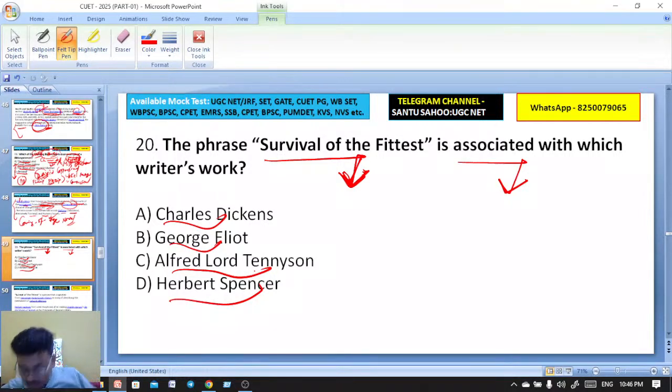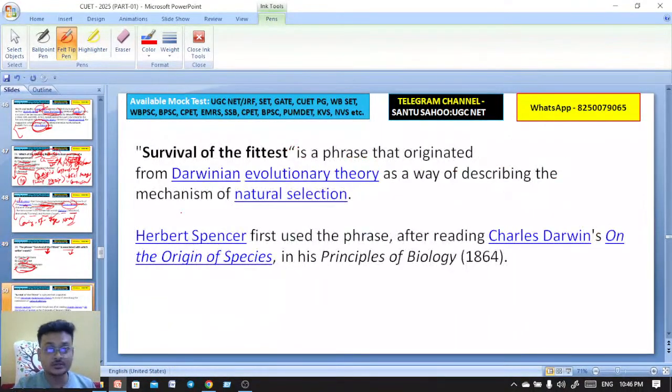Here actually, you see that Herbert Spencer is the right answer. Okay, Nitu. Here, the phrase survival of the fittest is associated with which writer's work? It is the work of Herbert Spencer. Herbert Spencer. You see the explanation here in the next PPT.